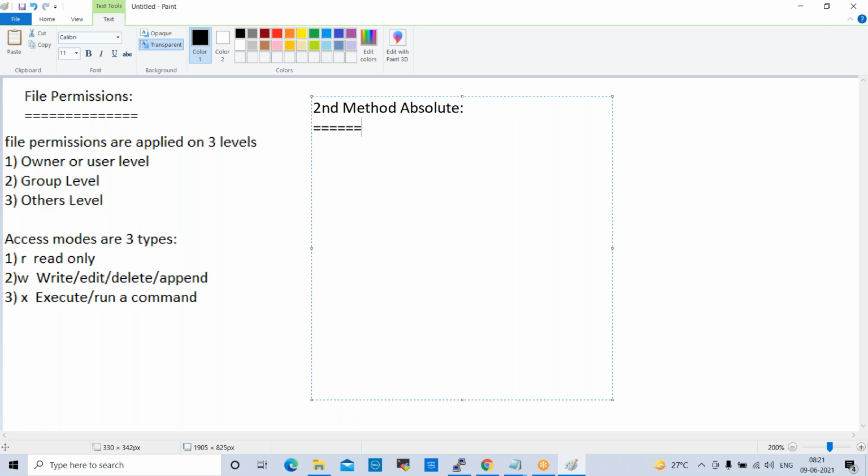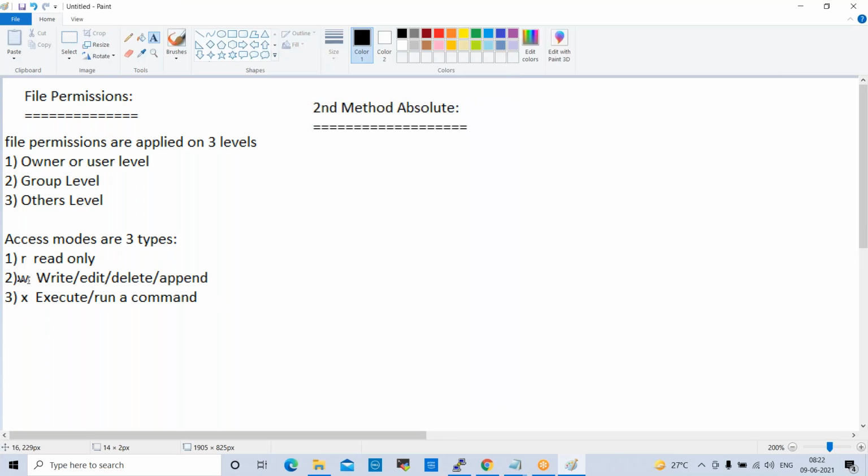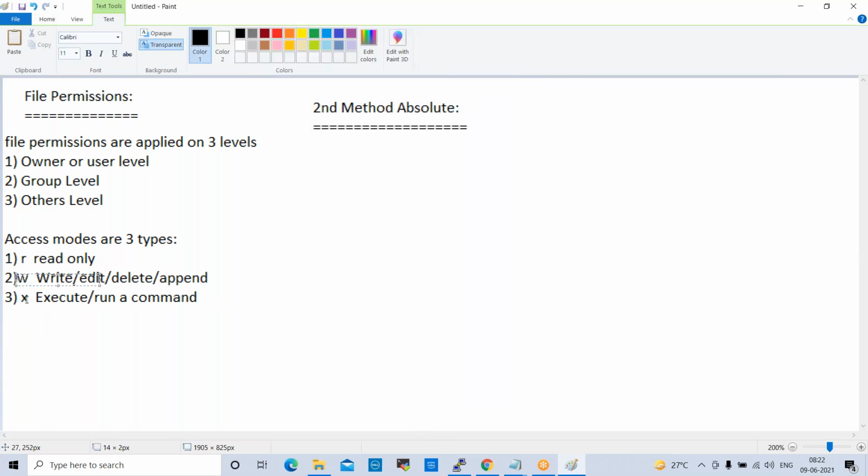So in this absolute method, instead of giving RWX, we use numbers. Read permission means R, right? Write permission means W. Execute permission means X. Instead of giving this RWX, we use some numbers. What are those? How to use that? We'll try to understand.